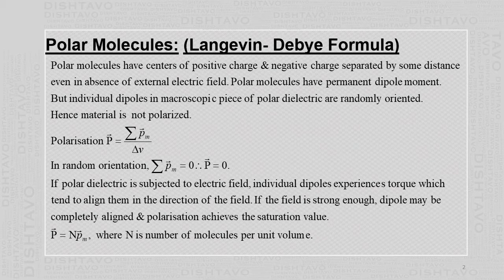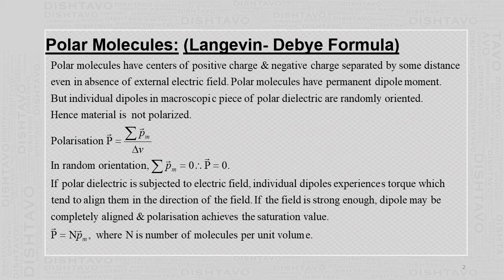Since the two charges, equal and opposite, are separated by some distance, each molecule possesses an electric dipole moment, which is the charge into the distance between the two equal and opposite charges. So these molecules which have a molecular dipole even in the absence of electric field are called polar molecules, and dielectrics which are made up of these polar molecules are called polar dielectrics.